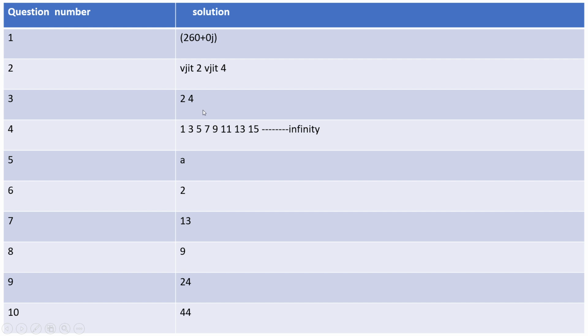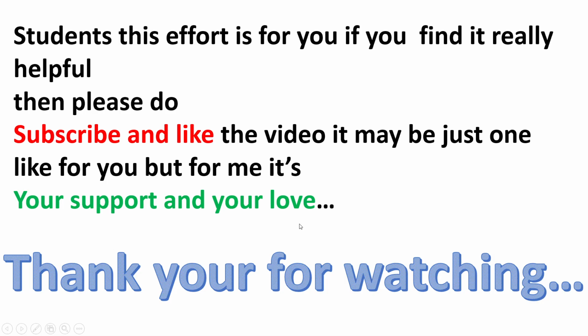Here is the solution, guys. First solution is 260 plus 0j, and then the second one is this, the third one is 2 4, the fourth one is infinite, the fifth one is a, the sixth one 2, the seventh one 13, the eighth one 9, the ninth one 2 4, and the 10th one 44. So if you have solved this, you are good. Now let's go with the next slide.